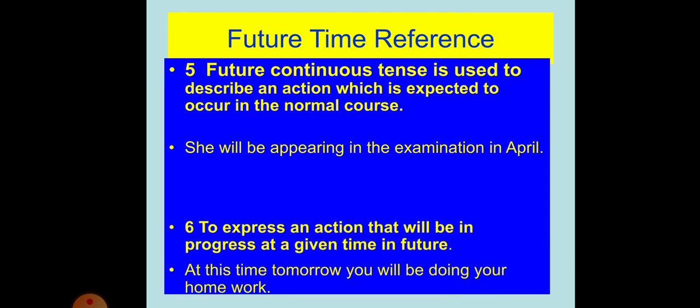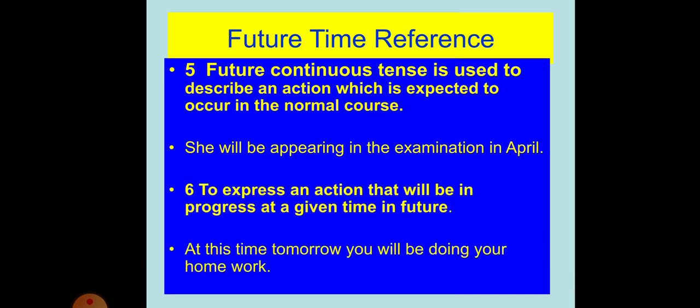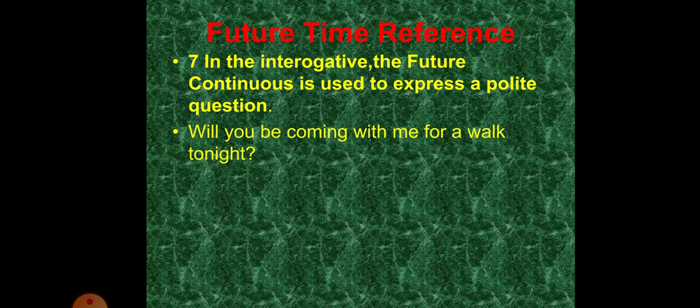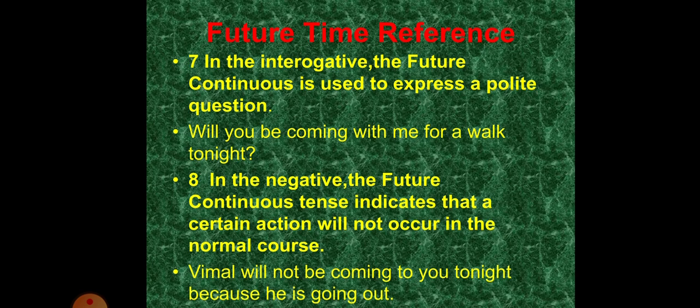Then to express an action that will be in progress at the given time in future. At this time tomorrow you will be doing your homework. So all these sentences which I am reading and explaining to you are for future time reference only. In the interrogative, the future continuous is used to express a polite question. When you say, will you be coming with me for a walk tonight?